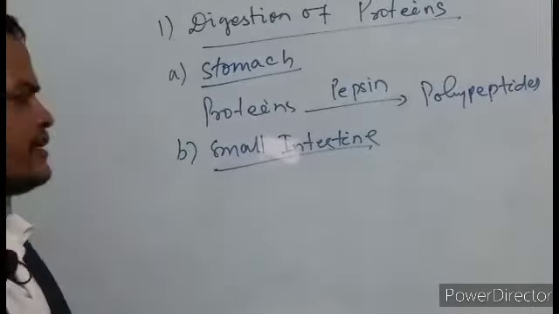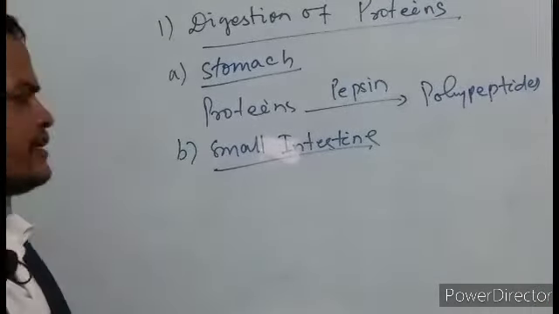In the small intestine, proteins in the presence of trypsin and chymotrypsin are converted into peptides plus amino acids. Is it right?